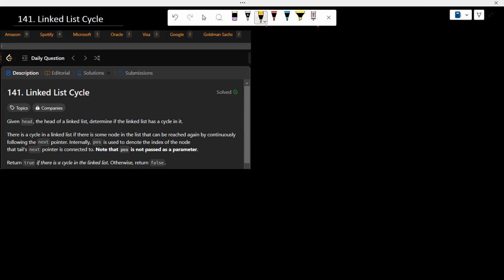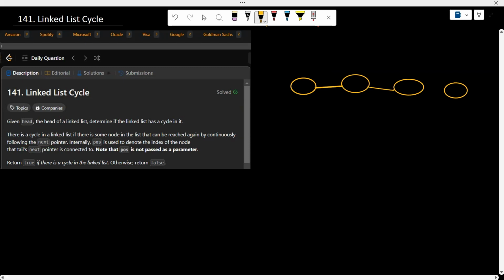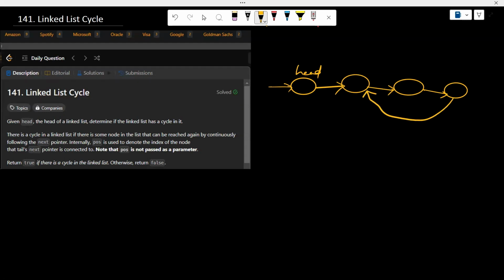That means, suppose there is a list and this is the head, and now the last node is connected back to an earlier node. So if this is the list starting from the head node, we will follow the next pointer of every node and we will travel.